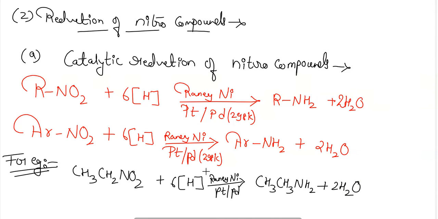Okay. Next is the reduction of nitro compounds, which can be done with the active metals such as iron, tin, zinc, etc., and concentrated hydrochloric acid.